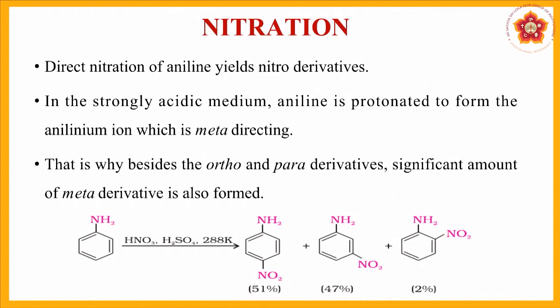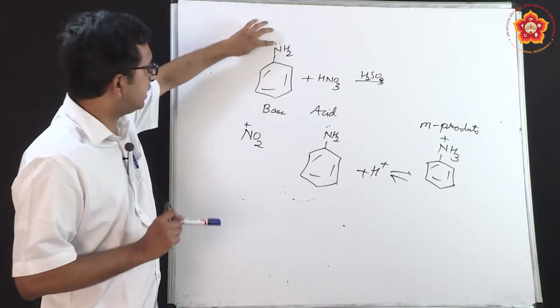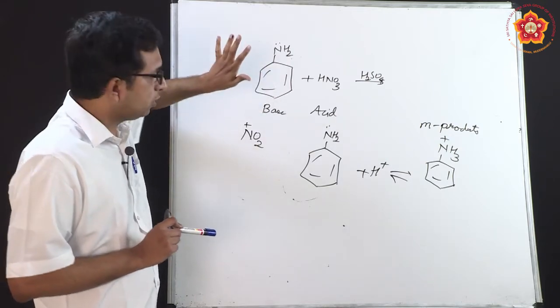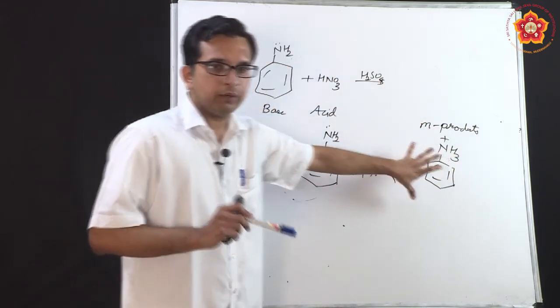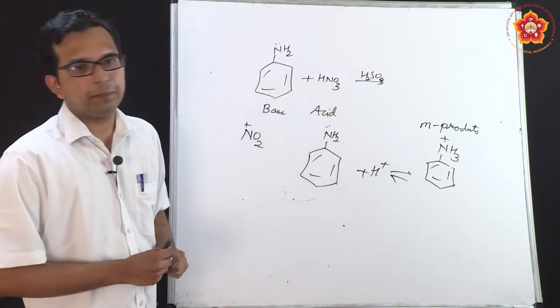So para you should have expected here, but you tend to get these meta products also, because there is this compound which acts like a base and supports ortho-para direction, whereas formation of anilinium ion in the presence of acids supports formation of meta products.